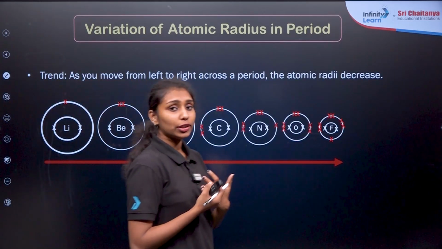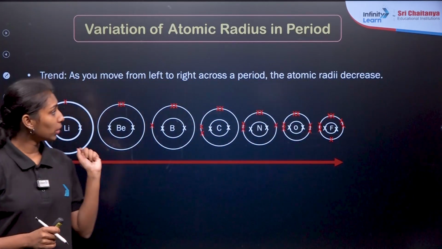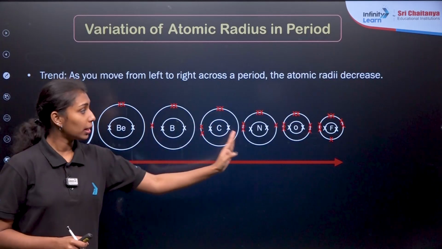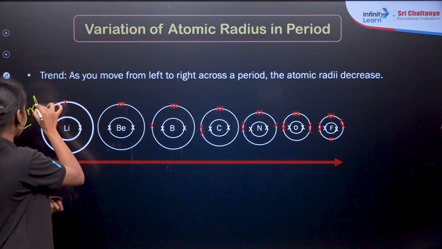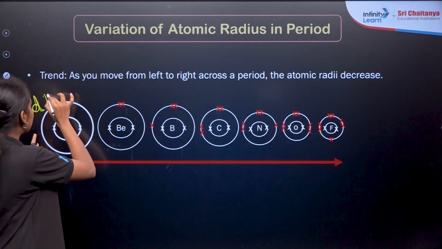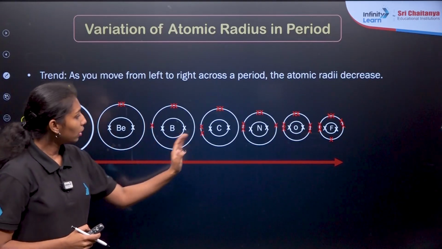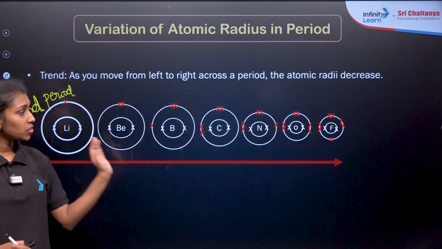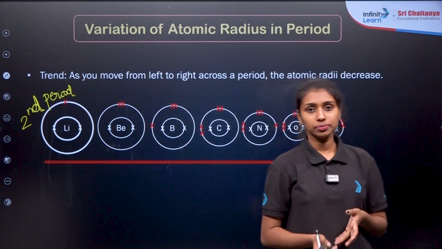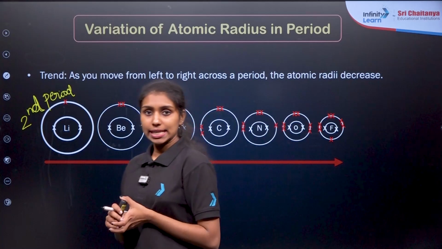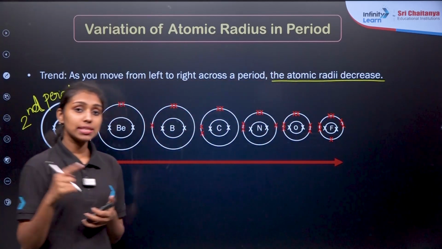Now, what will be the trend of atomic radii in a period when we are moving from left to right? Here, this is our second period element, not first period. In the first period, there are only 2 elements, hydrogen and helium. So this is our second period: lithium, then beryllium, boron, carbon, nitrogen, oxygen and fluorine. So what are we observing here? Size increases or decreases from the image? Yes, it decreases. So in a period from left to right, atomic radii or atomic size decreases.